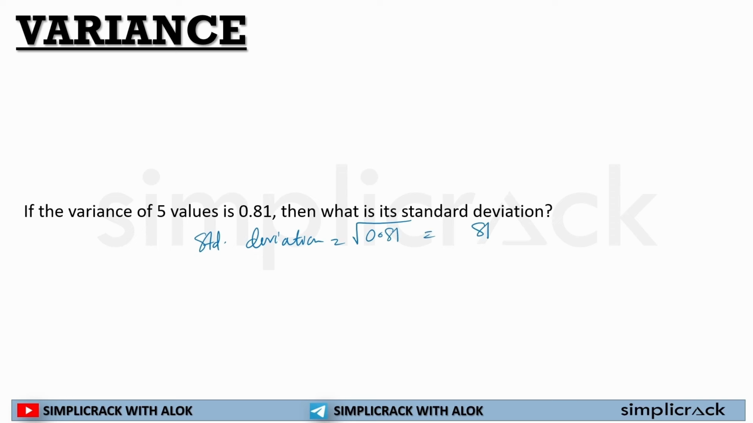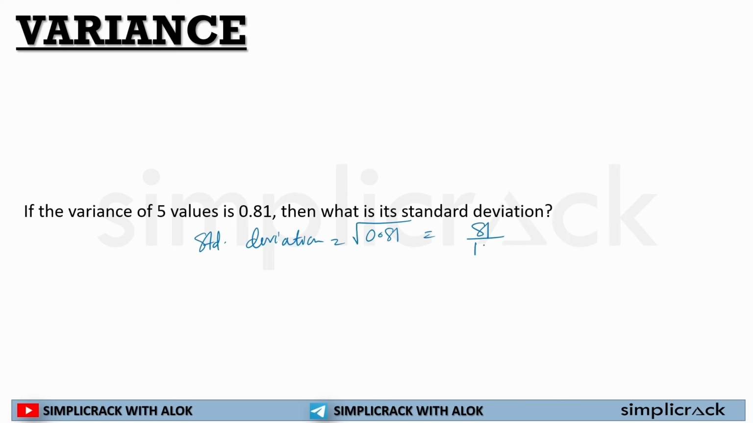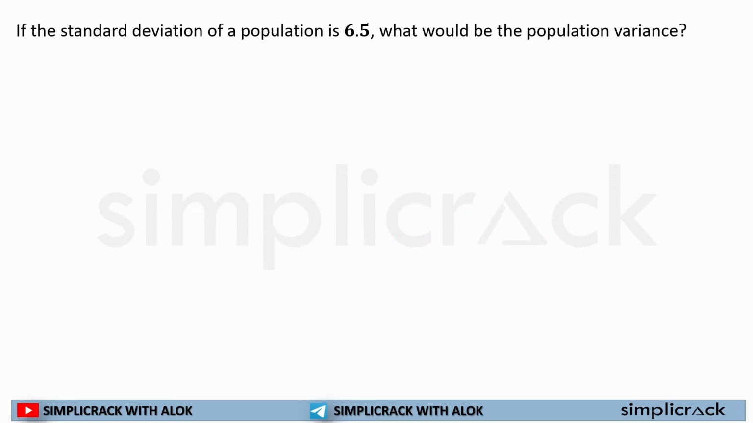So I can write 8.1 is equal to 0.81 is equal to 81 by 100, and I have to take out the square root. So the square root of 81 by 100, 9 by 10, is equal to 0.9. So standard deviation is 0.9. I hope you know how to calculate all these things. Square root of 81 is 9, square root of 100 is 10. Now the decimal number is 9.